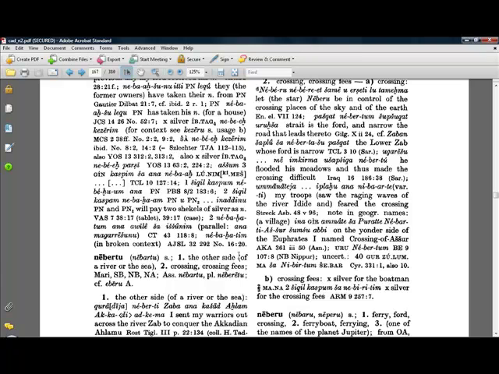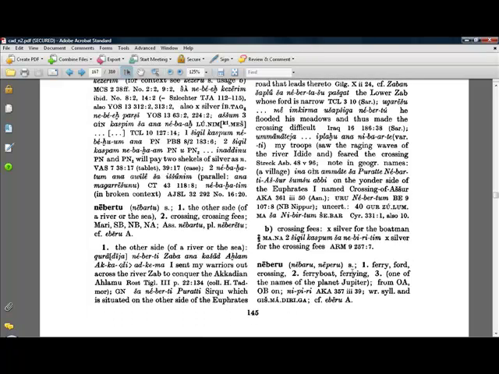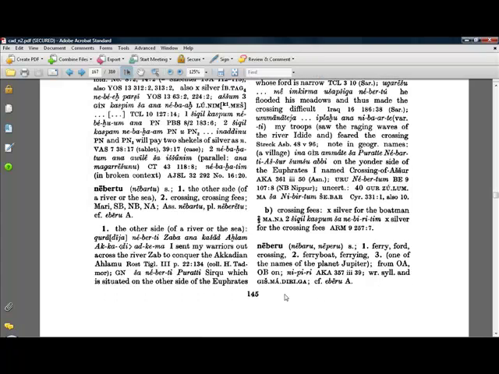So here's where Neber 2 is as an entry, and here's where Nibiru begins in the entry. Ferry, ford, crossing, ferry boat, ferrying. 3. One of the names of the planet Jupiter. Well, right away that should tell you that it's not a planet beyond Pluto. Okay, it's planet Jupiter in Sumerian cosmology. What you're looking at here in terms of a dictionary entry is, here is the Sumerian spelling for Nibiru. You have various citations for the text that the term occurs in.